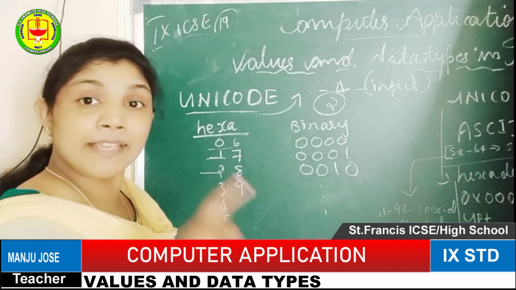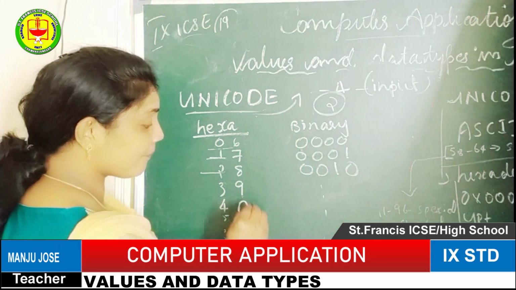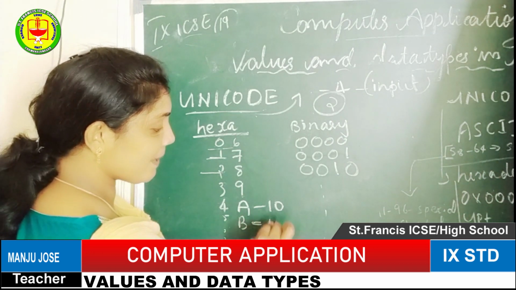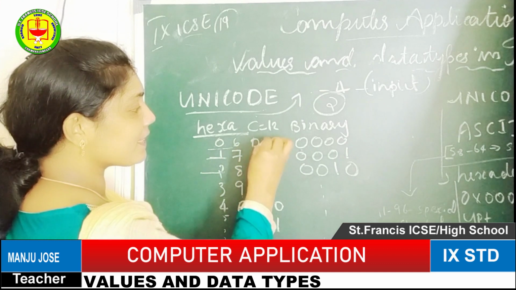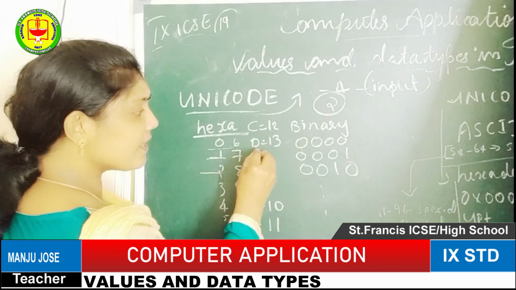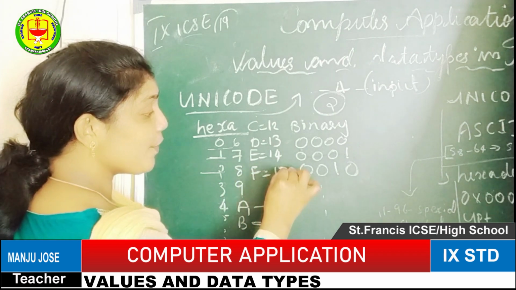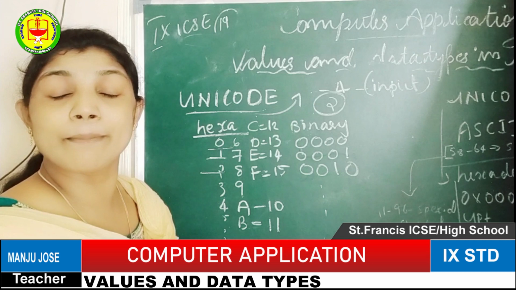That means 10 we are not using; instead of 10 we are considering A. A is represented by 10, then B is represented by 11, C represented by 12, D represented by 13, E represented by 14, F represented by 15. So this is the representation for the hexadecimal value.